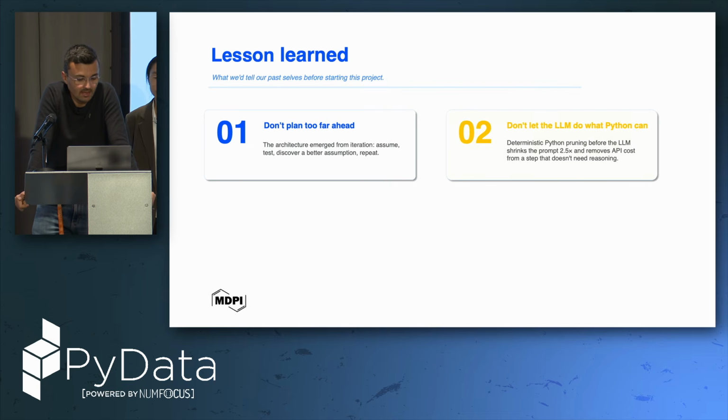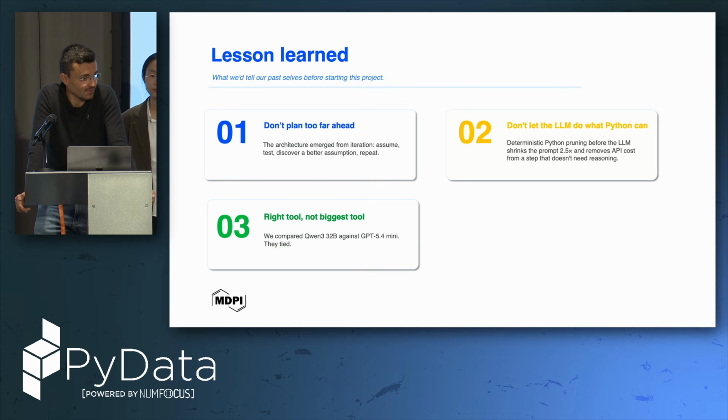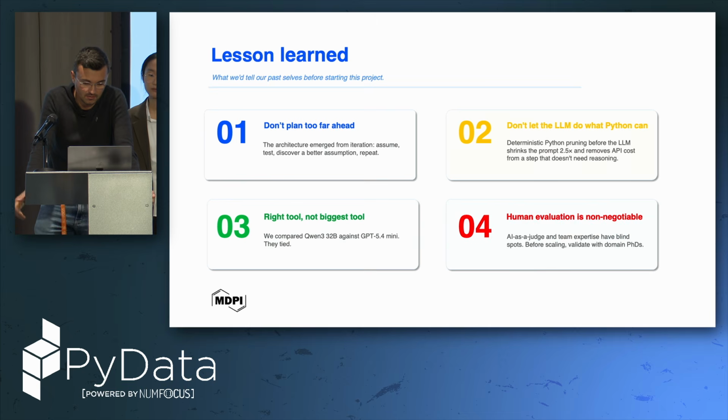Another one is don't let LLM do what Python can do, because sometimes deterministic pruning before LLM can cut costs and time while preserving quality. And the third one is finding the right tool, not the biggest tool. So we started big, but we realized that we had to reduce, to get smaller models, because we had to take care of cost and all the metrics we just spoke about a minute before.